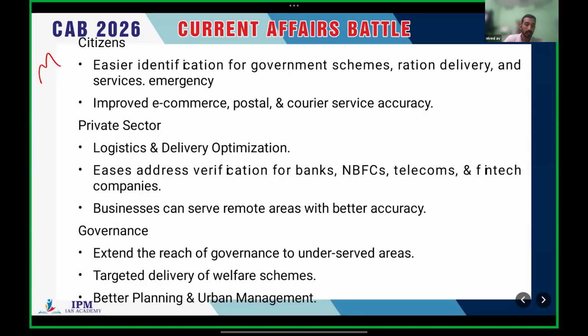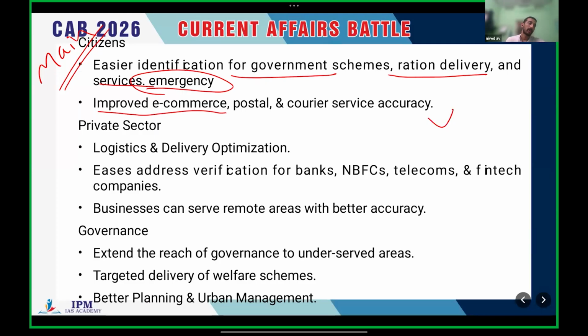And from the mains perspective, we can think from the perspective of different stakeholders. For people like us, citizens, it is easier identification for government schemes, for example ration delivery services, for emergency services, etc. There is also improvement in e-commerce. If we give our virtual address, it is very easy for e-commerce companies like Amazon, Flipkart, etc. to deliver the parcel. And for other courier services also, it gives an accurate address.